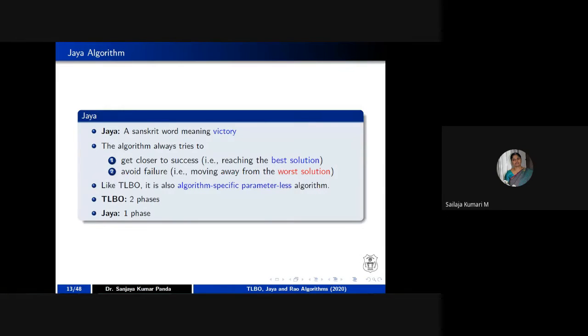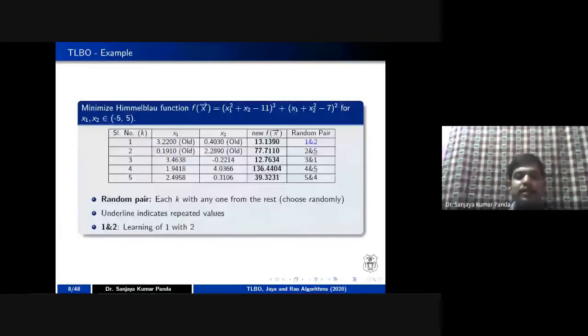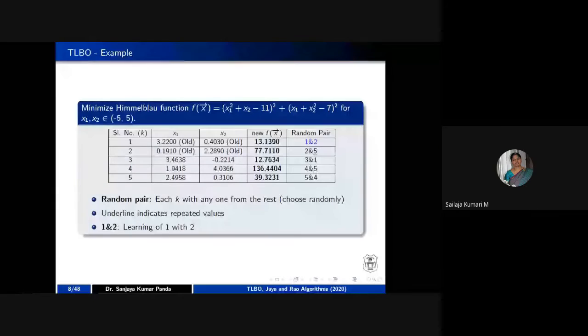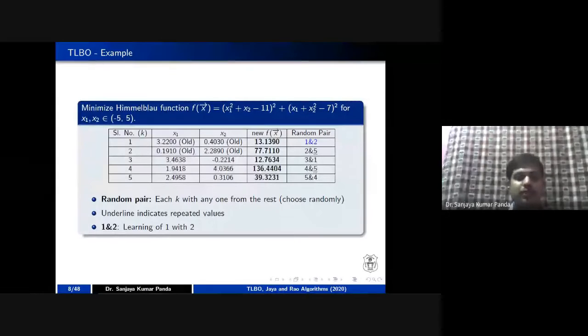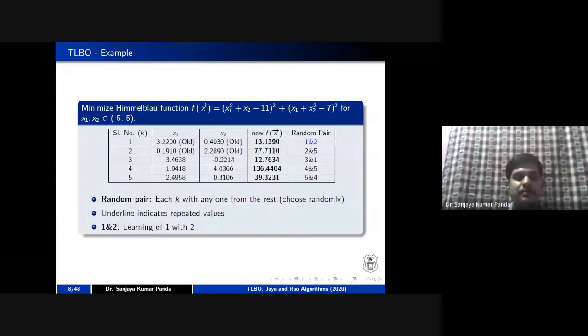In TLBO, ma'am, as I told you, in the learning phase you are doing random pairing. If the population is very huge, then obviously the complexity will increase, so there is a slow convergence rate. So it is suggested to take a smaller population. If you choose a larger population, it will increase the complexity of this particular algorithm.